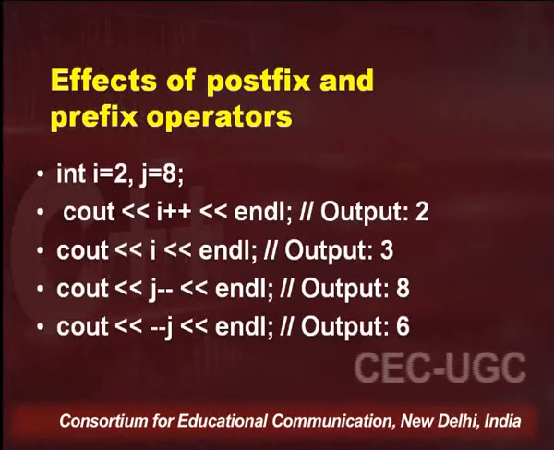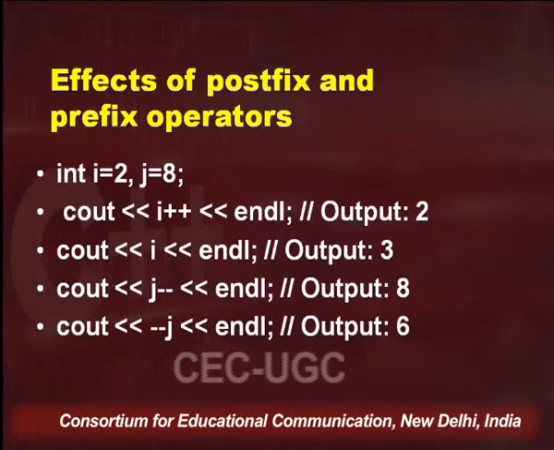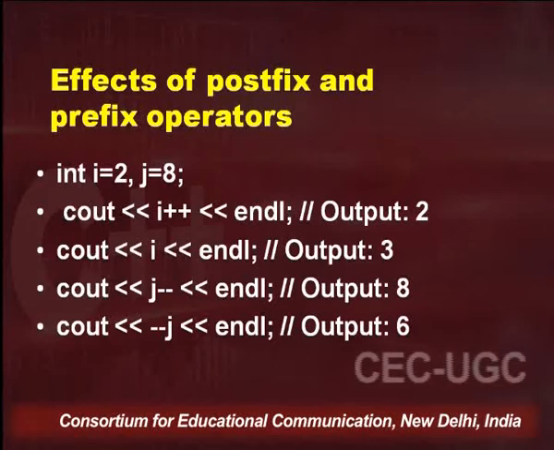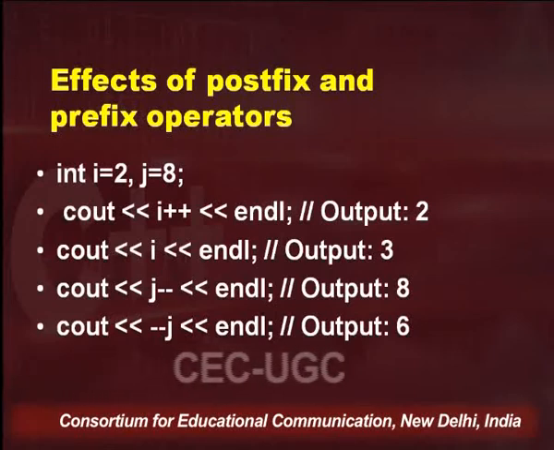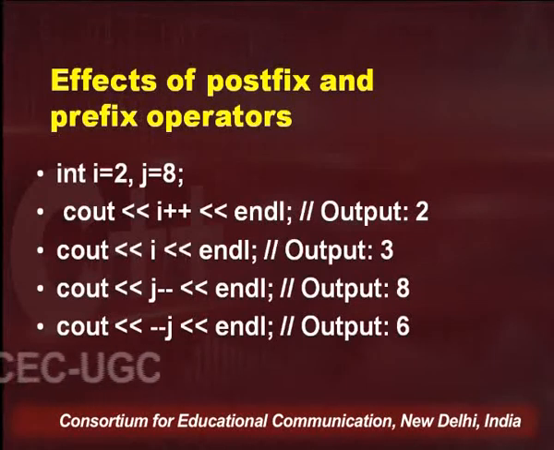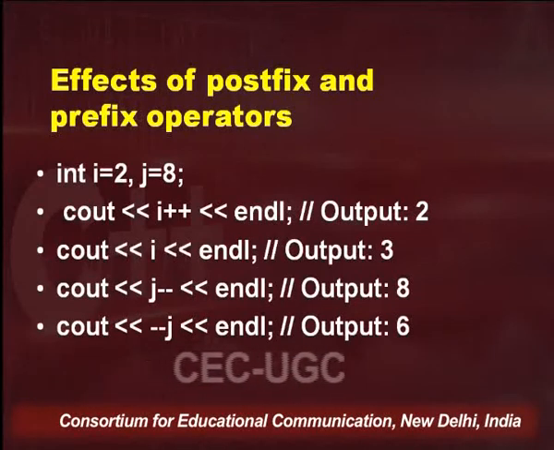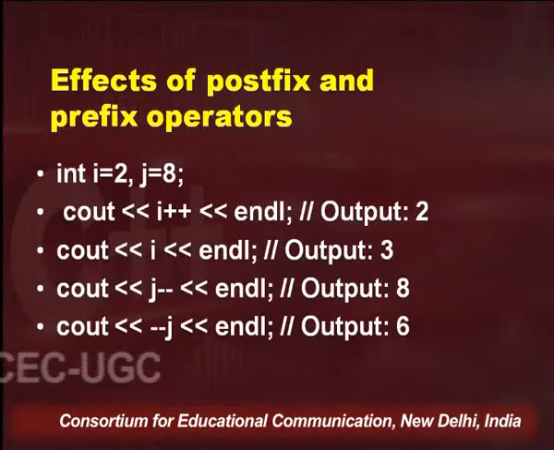Coming to the next statement, cout minus minus j. Please remember we have the value of j as 7, and now the value is decremented once again before sending the value to the print operation, or before sending the value to the output stream, which is cout. So 7 decremented again has become 6, and now the new value 6 is going to be sent to the output.